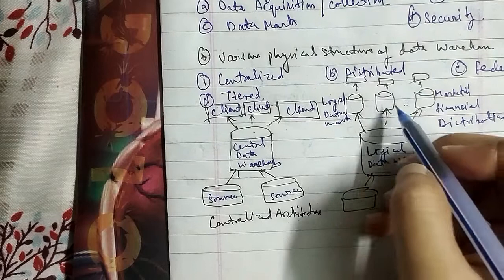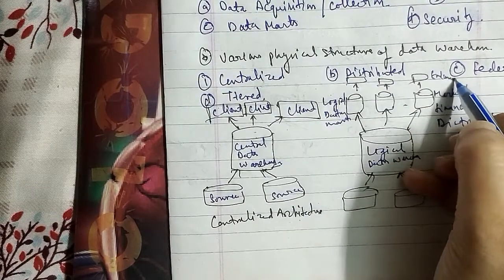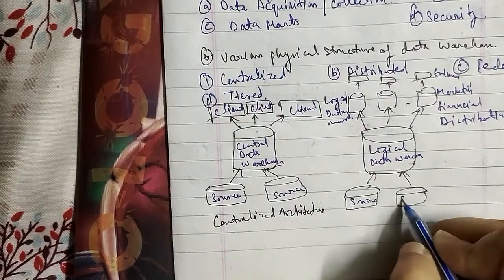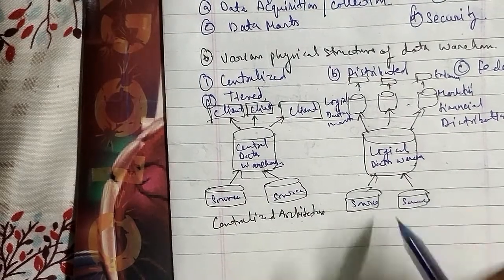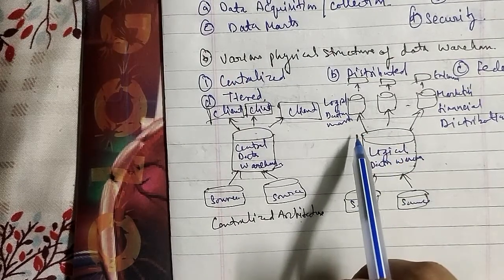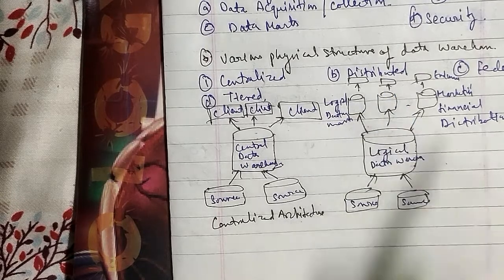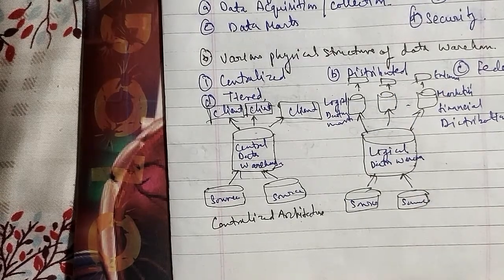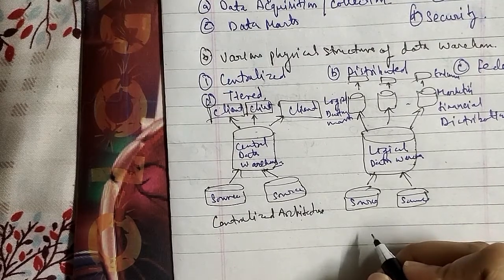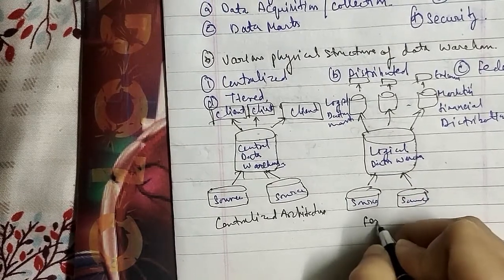and in the same case the upper one is your end users, and this is source, where source is connected to the logical data warehouse, and that is connected to the local data marts: marketing, financial, distribution, and that is connected to the end user as well. In the same case, that comes under what is known as your federated architecture. This is the federated architecture.